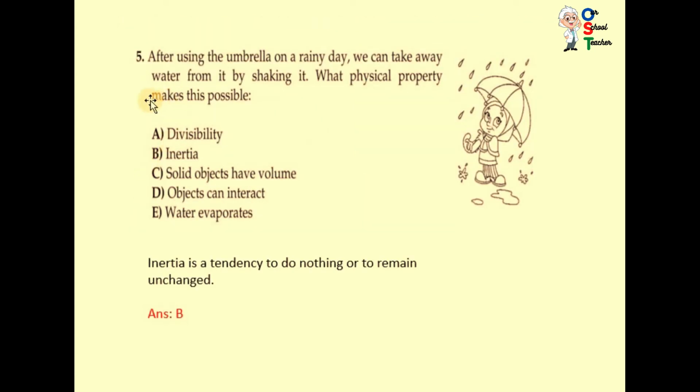Now question number 5. After using the umbrella on a rainy day, we can take away water from it by shaking it. What physical property makes this possible? I have told you about inertia. Inertia is a tendency to do nothing or to remain unchanged. For example, if you are sitting during holidays or during online class, you don't want to move. This is just because of inertia. You don't want to move because inertia makes you this way.